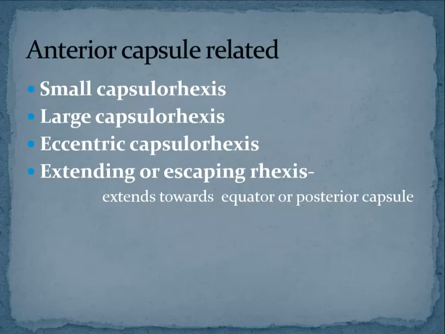And the most common and not a very good complication of anterior capsule is extending or escaping of the rexis. That means while you are doing a rexis, accidentally it will run to the periphery. If it runs to the periphery, then what will happen? That tear will extend into the posterior capsule, and it will lead to a posterior capsular tear, which is very, very bad. So these are all the intraoperative complications related to anterior capsulotomy or anterior capsulorhexis.